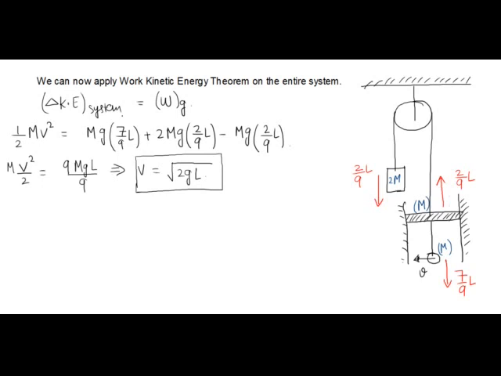Now work done by gravity on this 2m block will be 2mg, which is the weight of this block, multiplied by the displacement of this block in vertically downward direction, which is 2mg into 2 by 9L. Similarly, work done by gravity on this piston will be mg in downward direction and 2 by 9L is the displacement in vertically upward direction. So I have used a negative sign here. Why? Because the displacement of the piston is opposite to the weight. So this will give me mv square by 2 is equal to 9 mgl by 9, which will give me finally v is equal to under root 2gl.